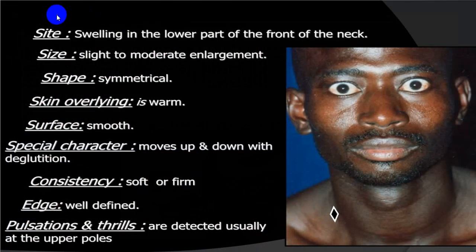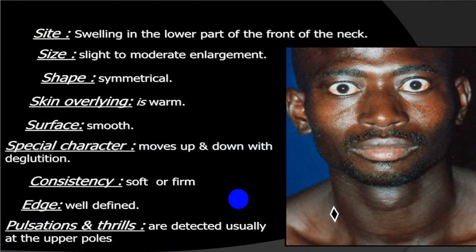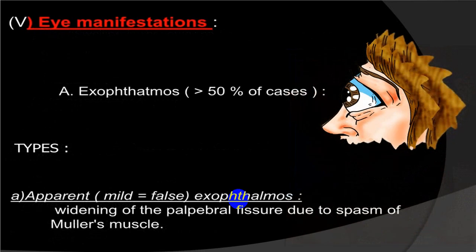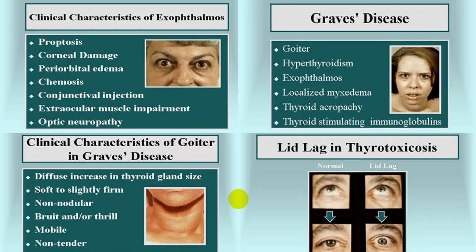You examine the thyroid gland: size, shape, skin, surface, consistency, whether it moves with deglutition or not, and palpable thrill, and you can auscultate for a bruit. If you are suspecting a retrosternal goiter, you can do percussion on the manubrium sterni. You can look for all the different eye signs. There are a lot of eye signs. Some of the common ones are proptosis, corneal damage, periorbital edema, chemosis, conjunctival injection, extraocular muscle impairment, optic neuropathy.